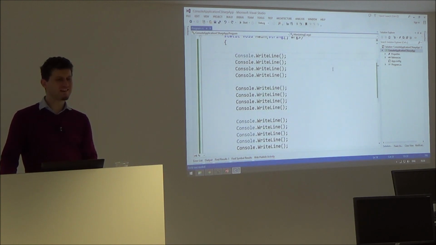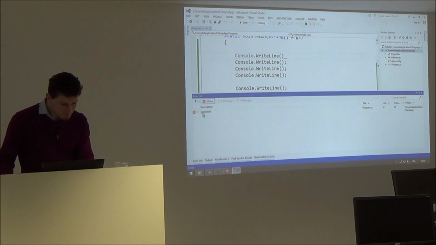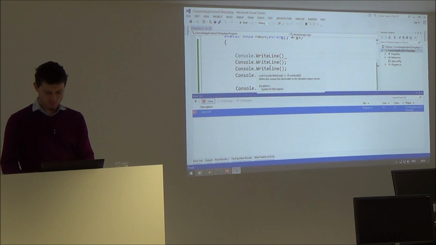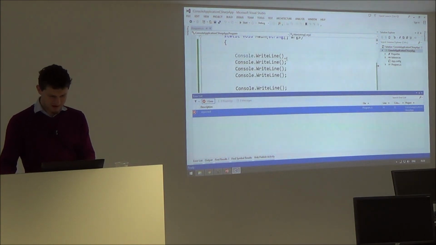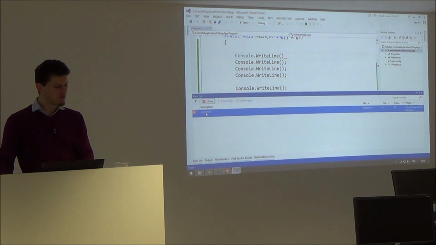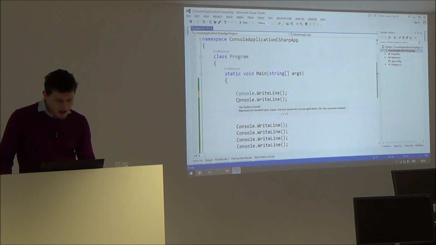You can forget to put this semicolon, okay? F6, and it says, semicolon expected, please put it. Great, I will put it. And it says where the location is, here or there. At least you can double click, and it will move you to the place where the problem is located, okay?